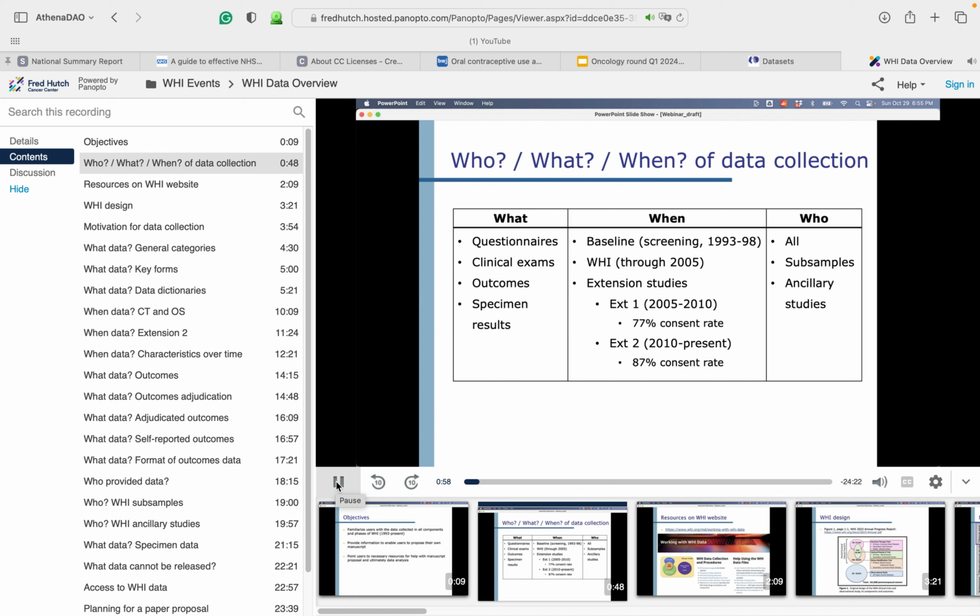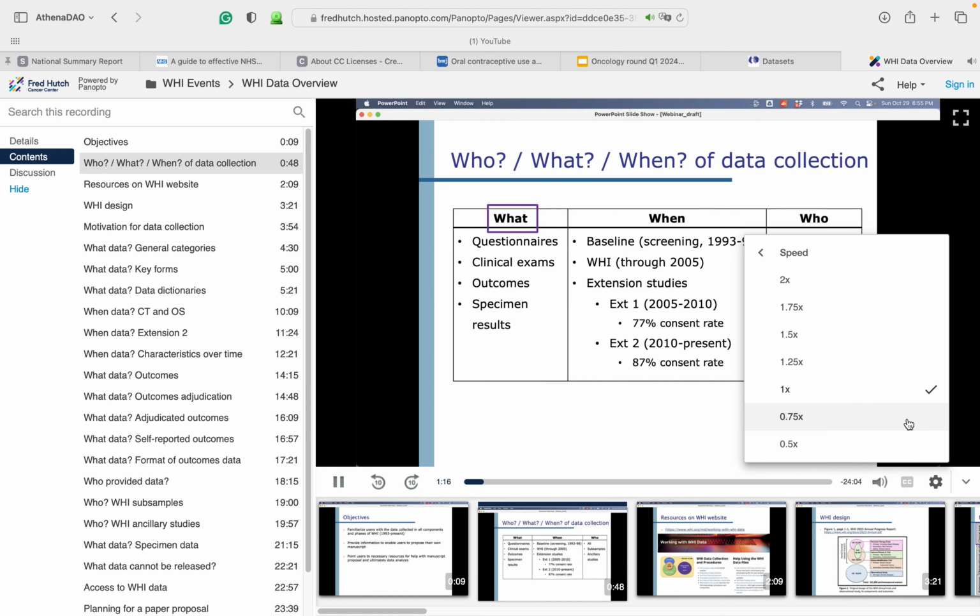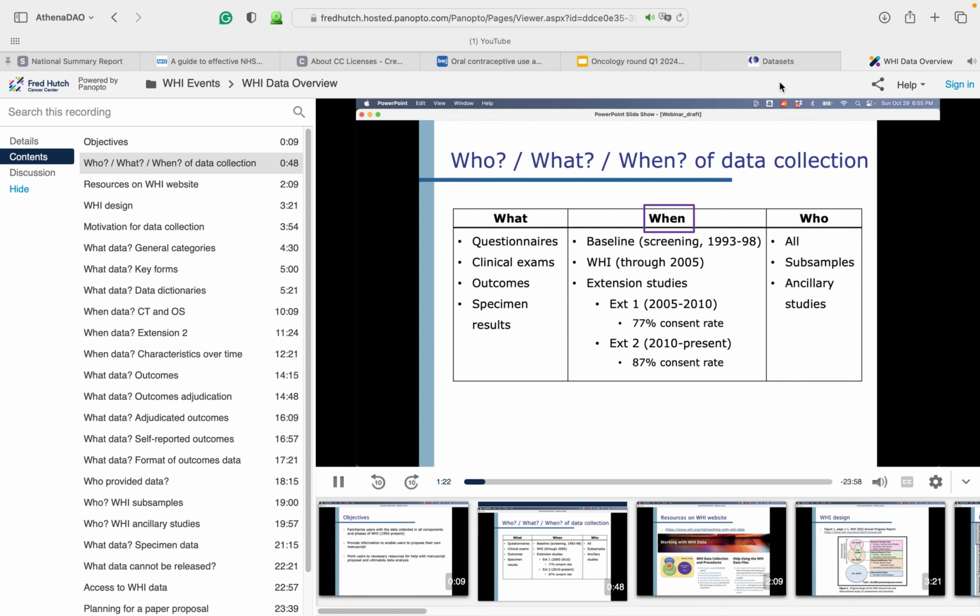Also, when these variables were collected and on which groups of participants. In terms of what data is available, WHI includes participant data from questionnaires, which are mostly self-reported and categorical in nature, as well as from clinical exams, outcomes that are both self-reported and confirmed by adjudication, and test results from biospecimens. In terms of when data was collected, the original WHI study ran from 1993 to 2005 with screening and enrollment of participants between 1993 and 1998.